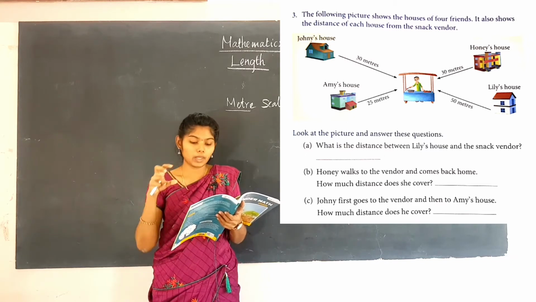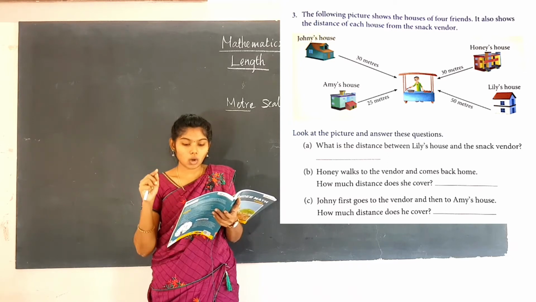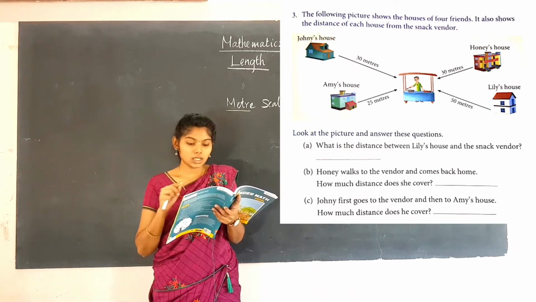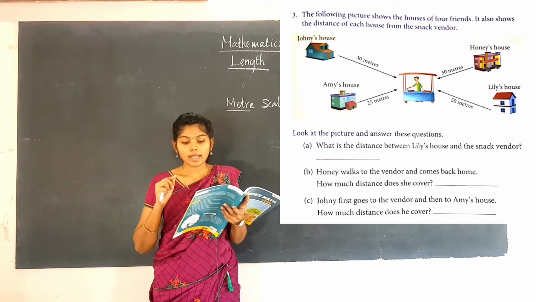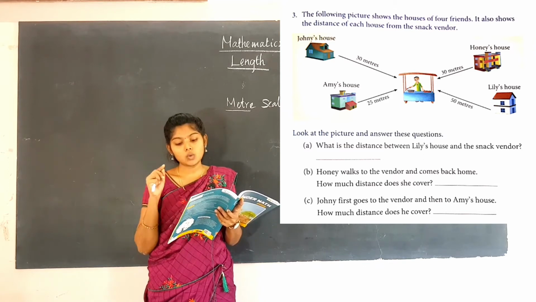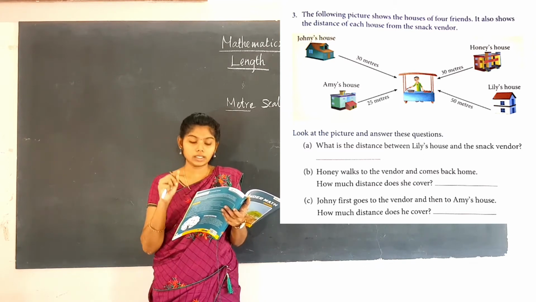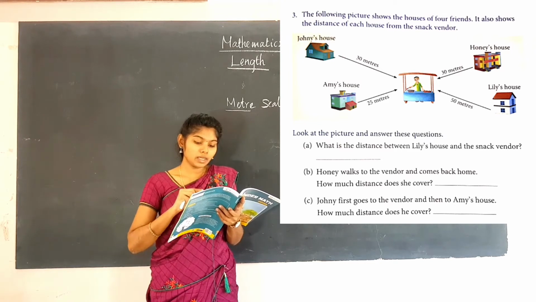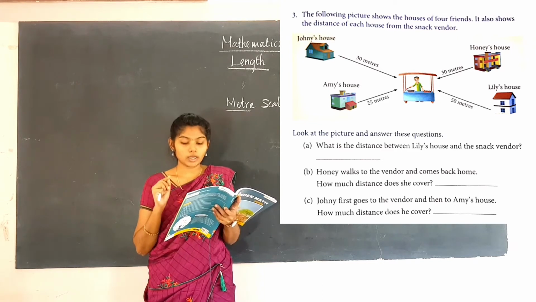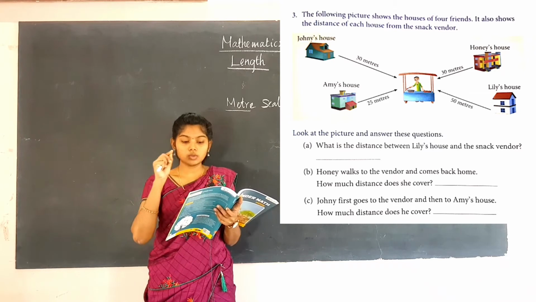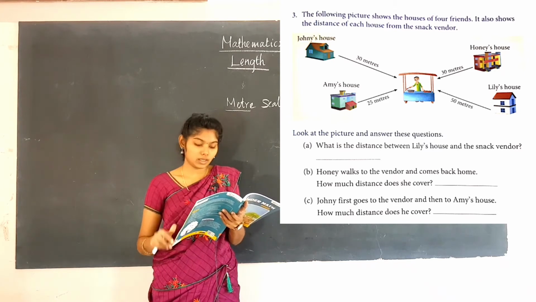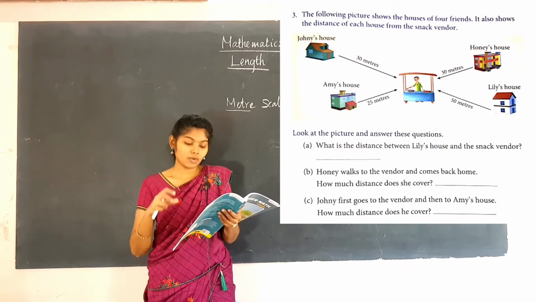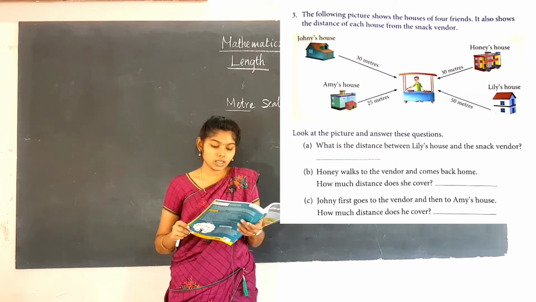Johnny's house to the vendor is 30 meters, Honey's house to the snack vendor is 30 meters, Emmy's house is 25 meters and Lily's house is 50 meters. Now look at the picture and answer the questions given below.